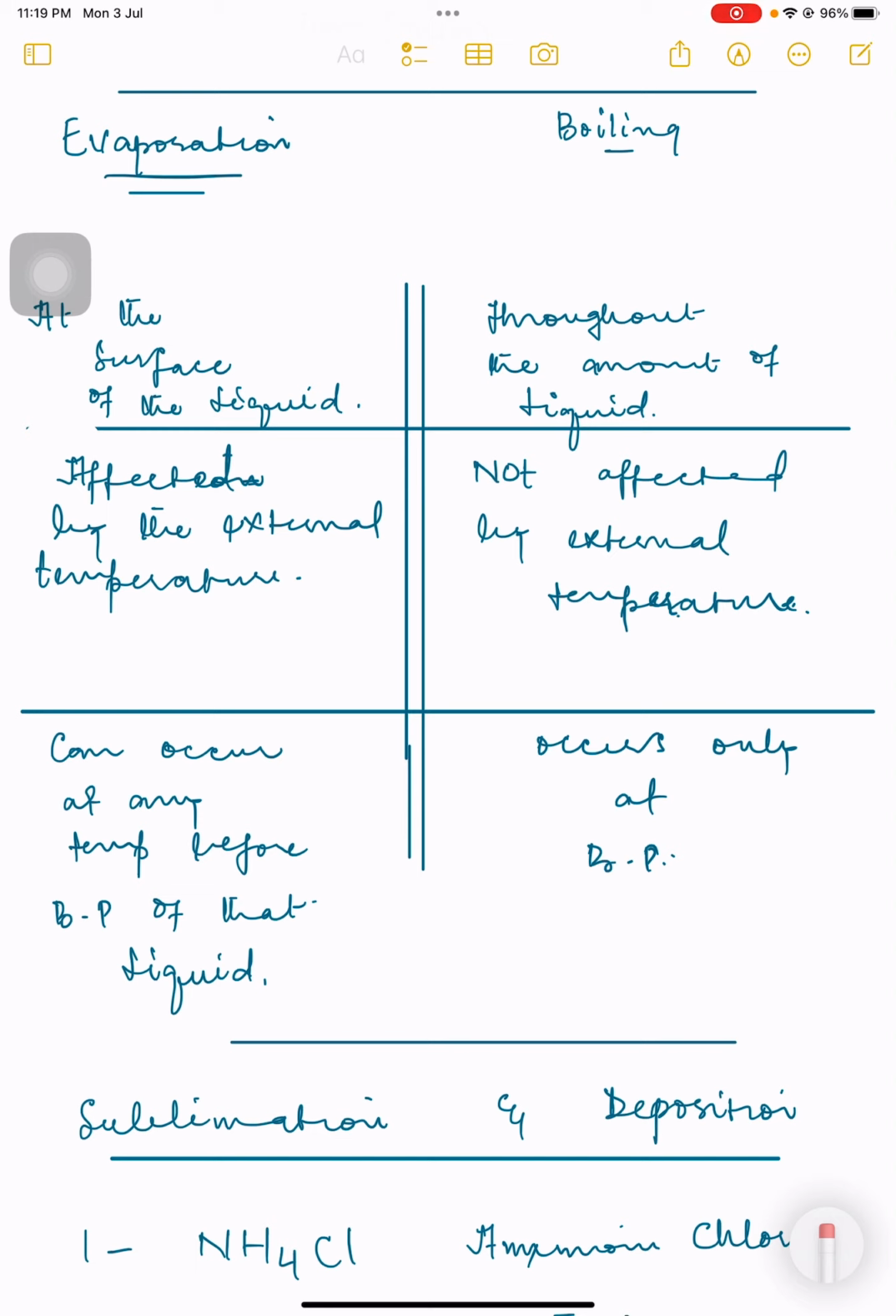You can see that we are boiling water, and water's boiling point will remain 100 degrees Celsius. It will never be 99 degrees Celsius. In case of evaporation, it can occur at any temperature. At 30 degrees centigrade, water will evaporate. At 10 degrees centigrade, water will evaporate. At 90 degrees centigrade, water will evaporate. No doubt, at 90 degrees centigrade, the rate of evaporation will be much higher as compared to 30 degrees centigrade. But in case of boiling, it occurs only at the boiling point.